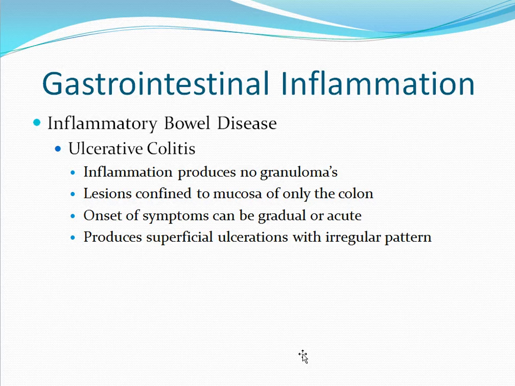In ulcerative colitis, the inflammation produces no granulomas. The lesions tend to be confined to the mucosa of only the colon. The onset of symptoms can be gradual or acute. And ulcerative colitis tends to produce superficial ulcerations with a very irregular pattern, and they are very diffuse.